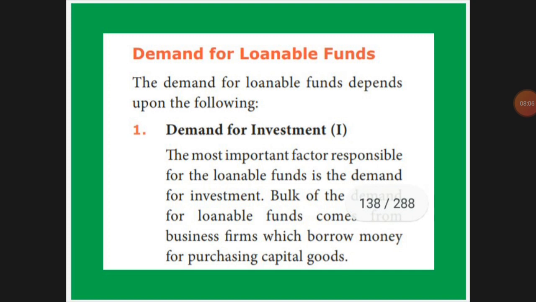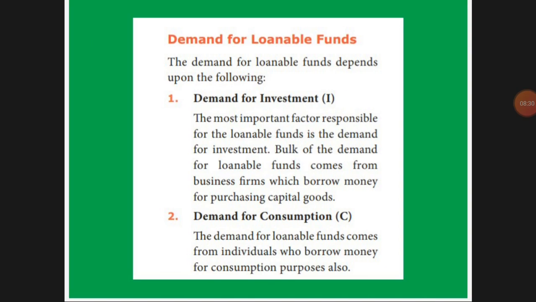Demand for investment means the bulk of the loanable demand comes from business. If you are having a bulk order, பெரிய நிறைய order வந்துச்சுன்னா, what will you do, you have to get a loan or borrow money from someone, because you have to purchase the raw material or a machine. Next is demand for consumption.